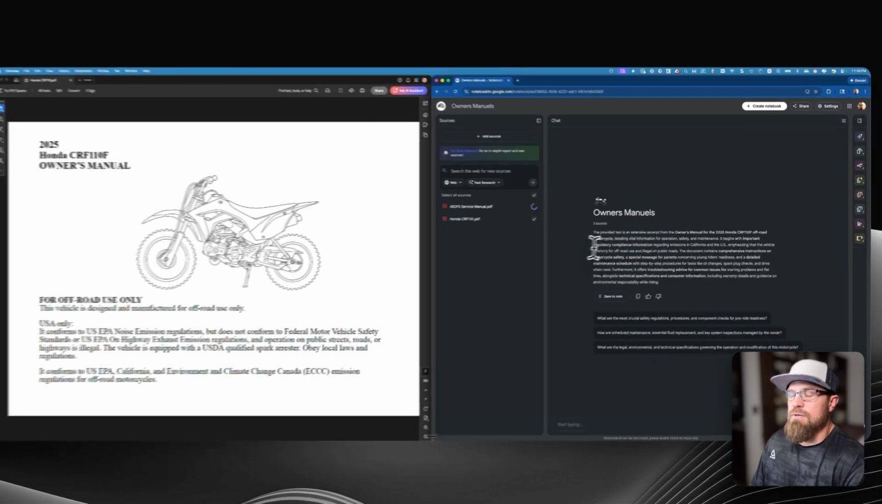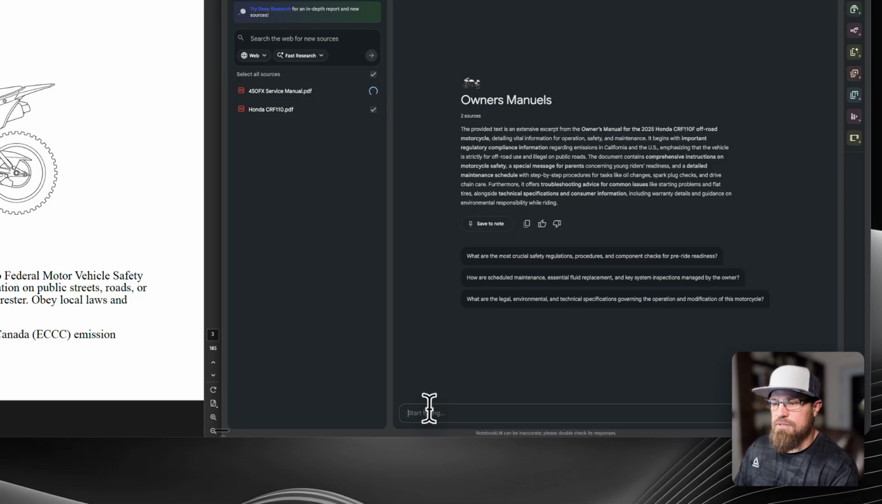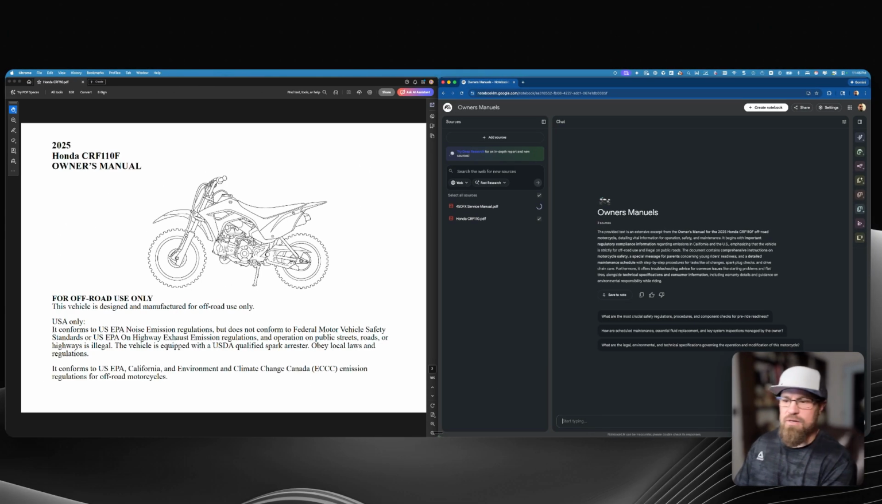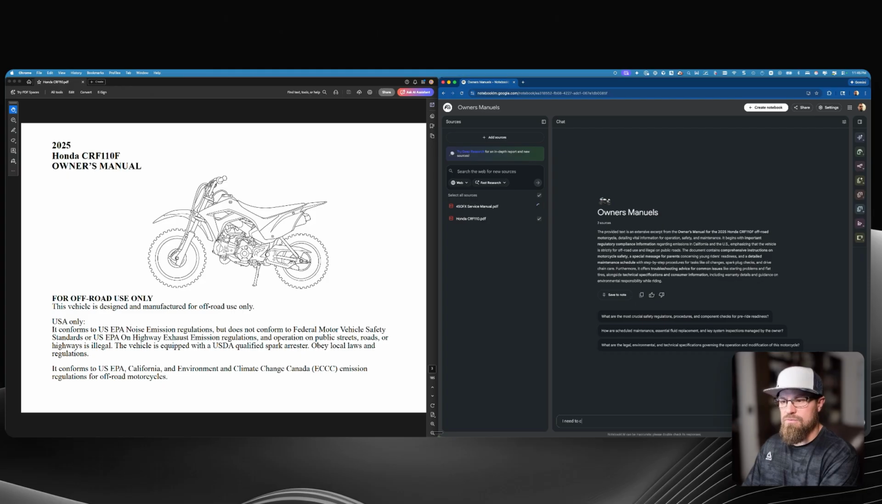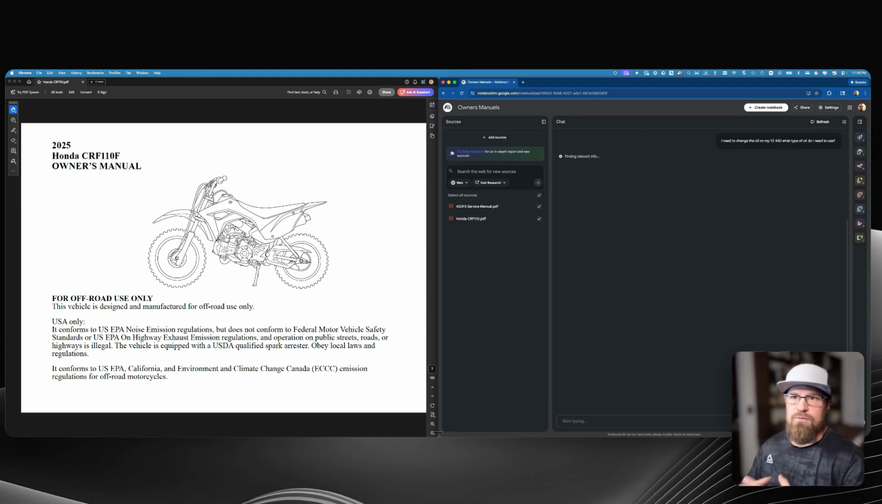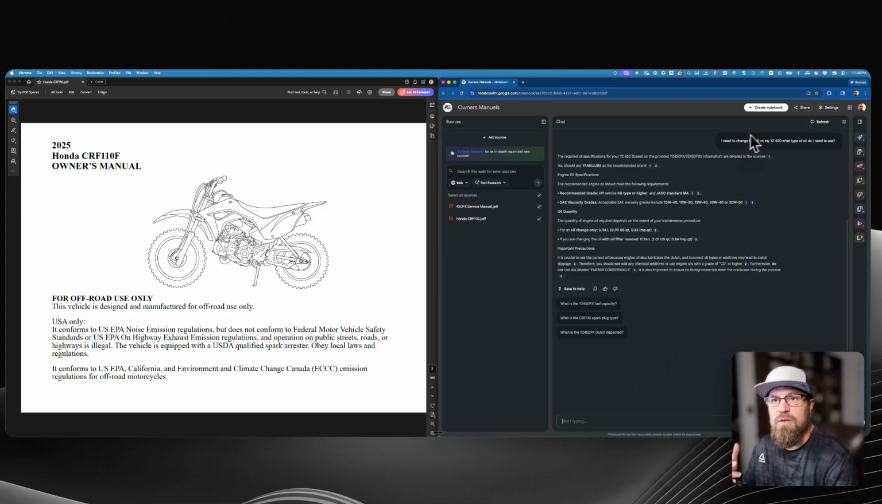So I have my owner's manuals, and what this allows is if I'm in here, I can say, hey, I just got this. I need to change the oil on my YZ450. What type of oil do I need to use? Just like something I would put in there. And I technically probably could ask Gemini, and it might ask like, what is my specific year or anything like that. But I just wanted to look at these sources.